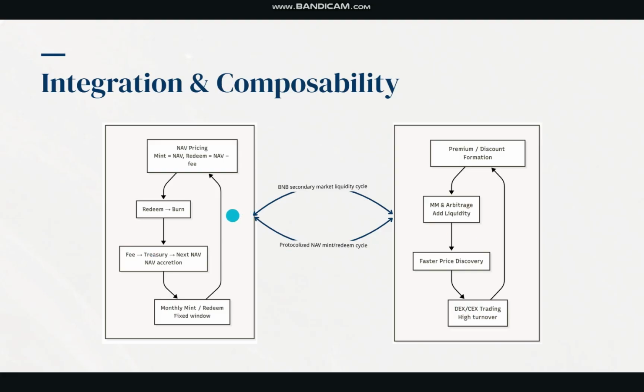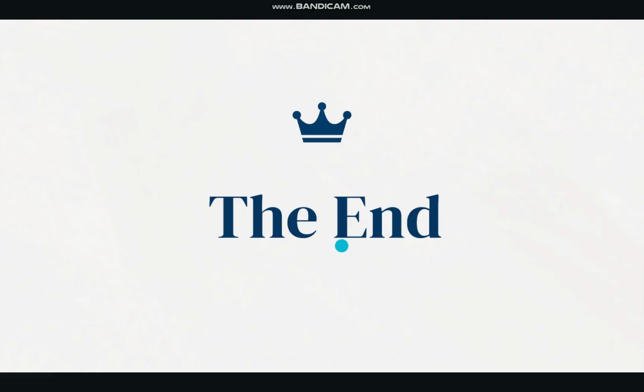The circle on the right shows the QQB internal settlement loop. The protocol runs monthly NAV-based minting and redemption windows. Redemption triggers a burn that reduces the contract supply, and fees flow back to the Treasury and roll into the next NAV computation. Together, one loop governs liquidity and price, while the other ensures value anchoring and discipline, forming a tradable NAV-anchored asset machine. Thank you for listening, and I hope it will be helpful to BNB.